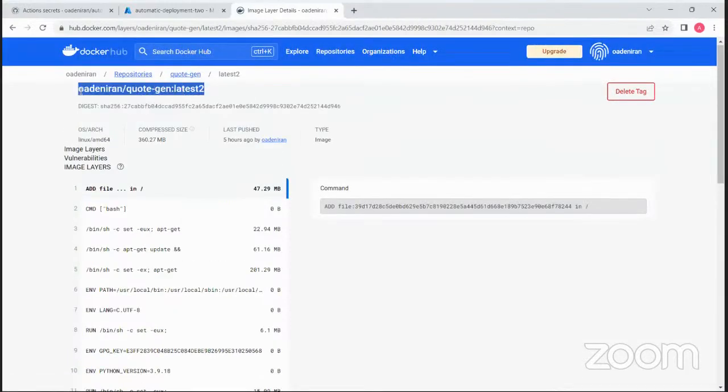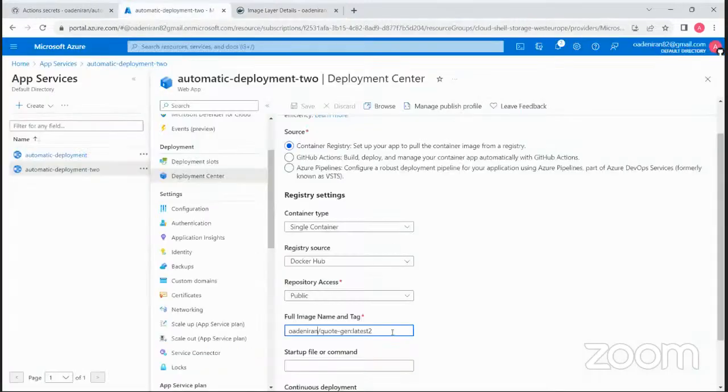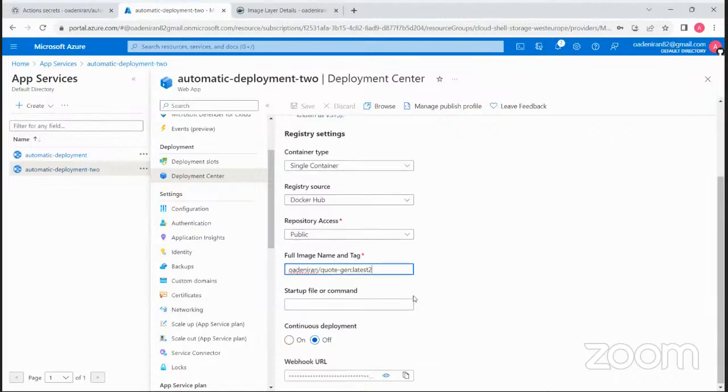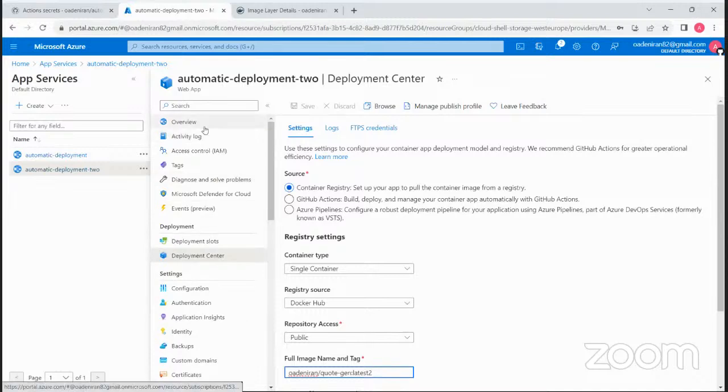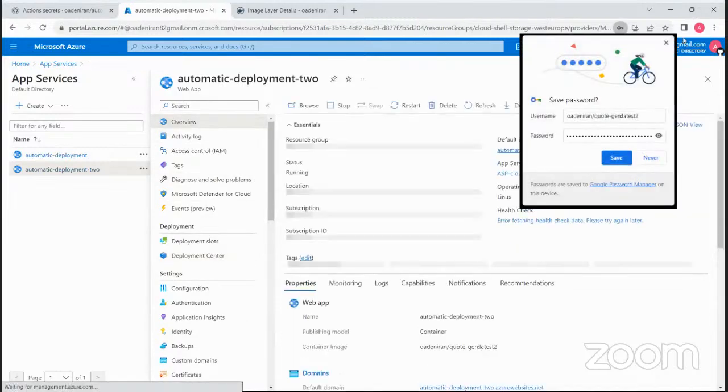Exactly. So I don't know what the issue is. It's basically the same thing. So there's no difference. Let me just go back. Let me see the overview and let me see what's happening.